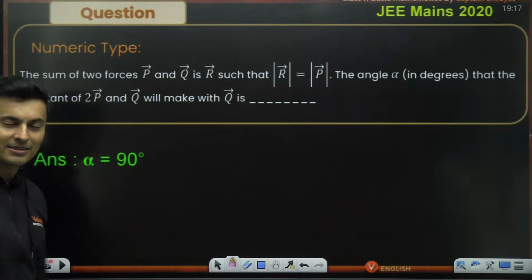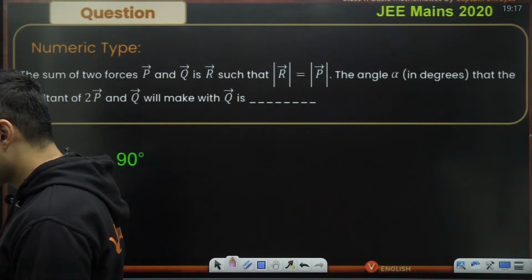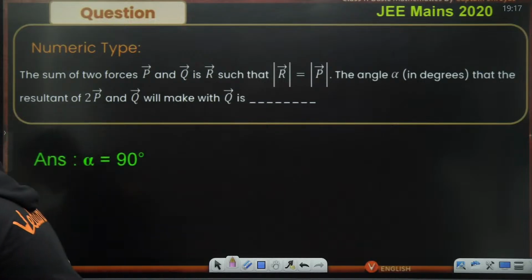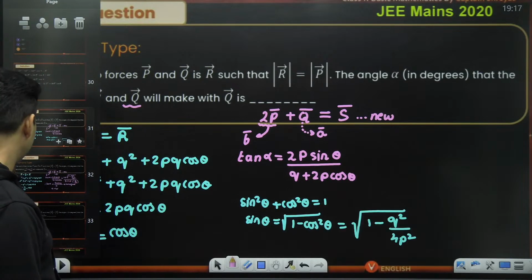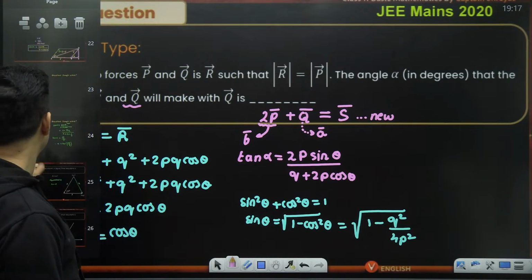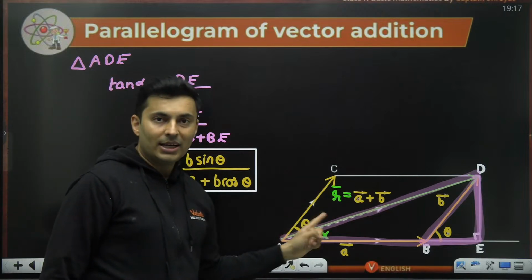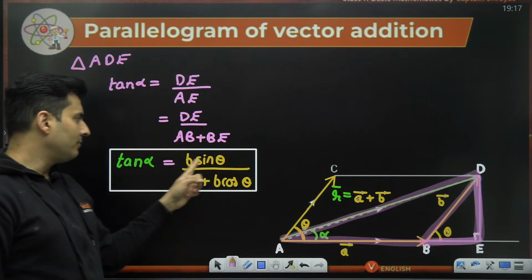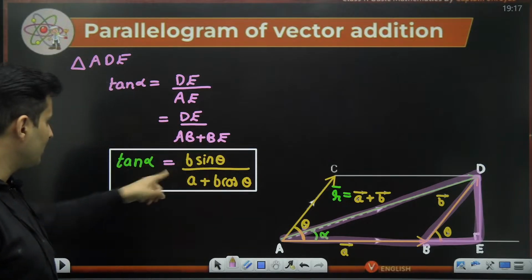So that was your answer. This is the actual JEE question, completely application based. Okay. Perfect. Sir, the second part you didn't understand. See, the second part, we have to use this formula. Where did it go, man? Here. If you want to find the angle made by the resultant, the formula is b sine theta by a plus b cos theta. This is the formula. Remember, we just derived it.